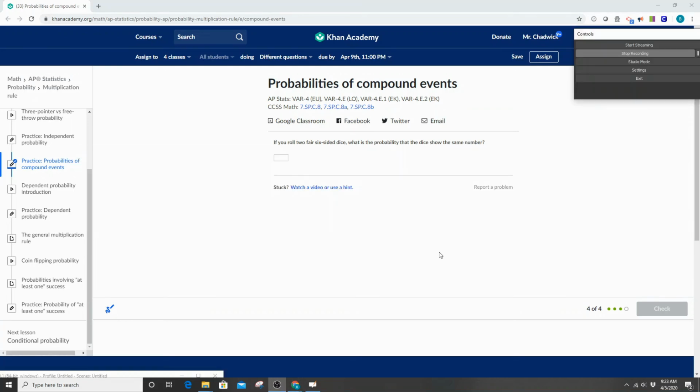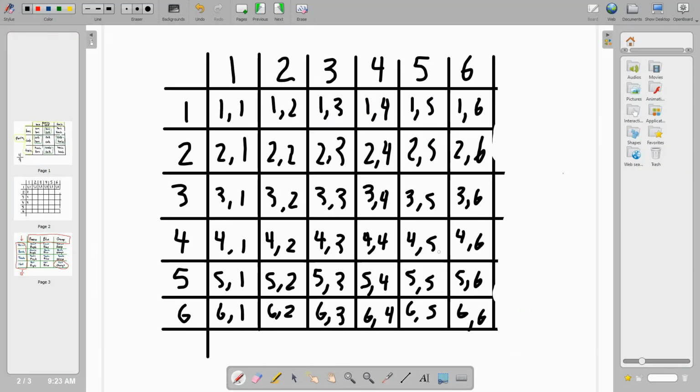So the first one, and here is our table here. So our first roll can be this column right here, and our second roll is right here. So you could get a possibility of a 1, a 2, a 3, a 4, 5, or 6. You can get a possibility of a 1, a 2, a 3, a 4, or 5, or 6, and this is where they meet up at.